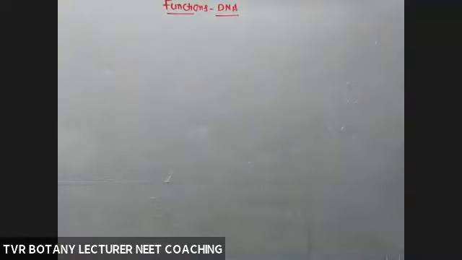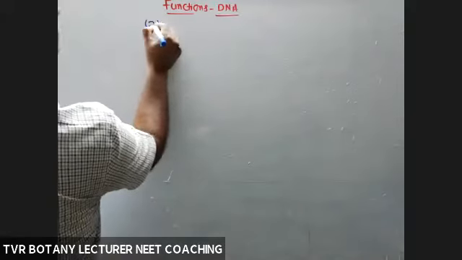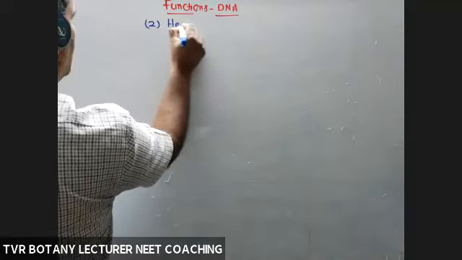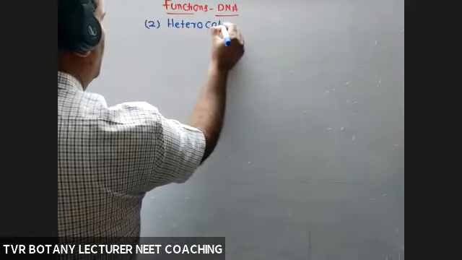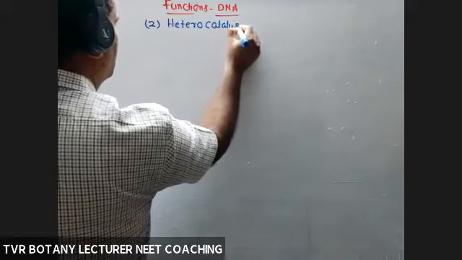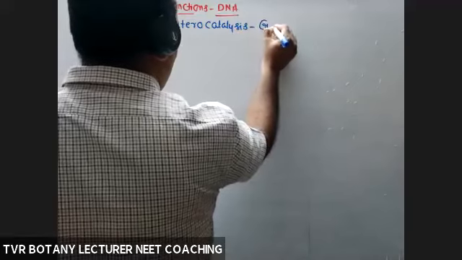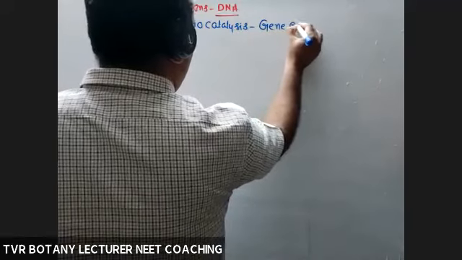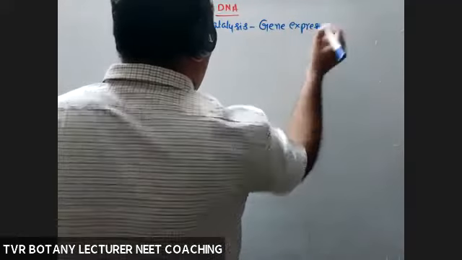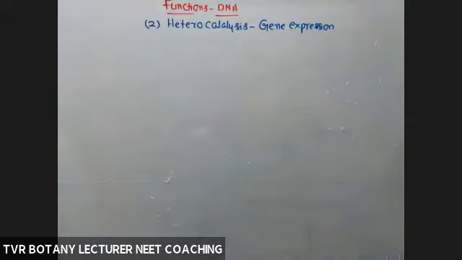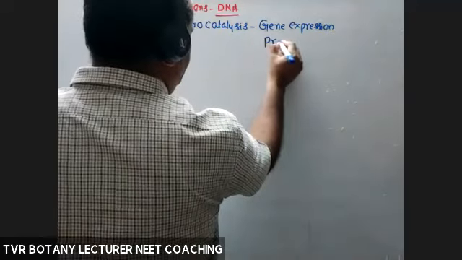the second function is heterocatalysis. That is nothing but gene expression, or simply protein biosynthesis, or protein synthesis.